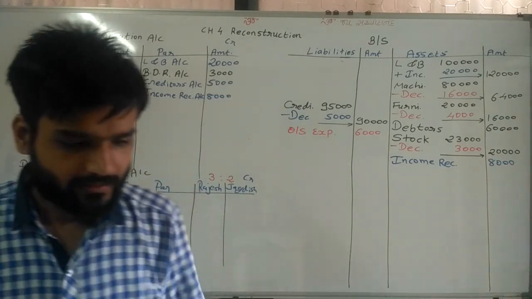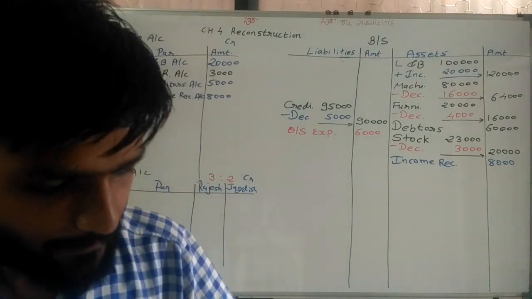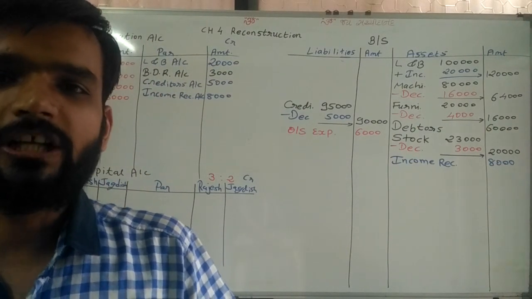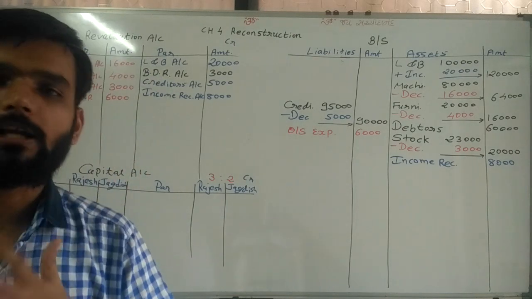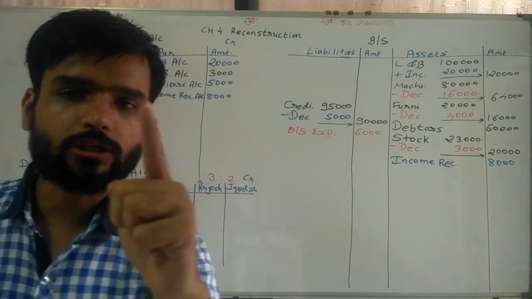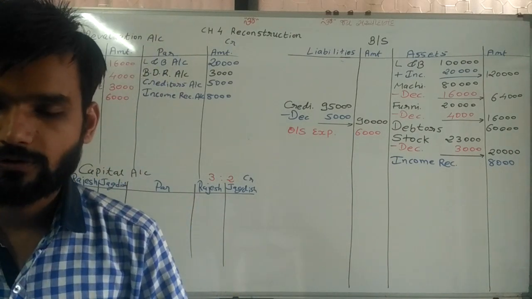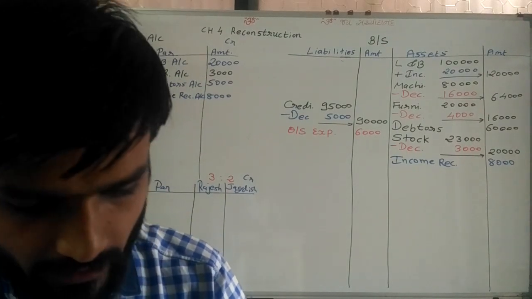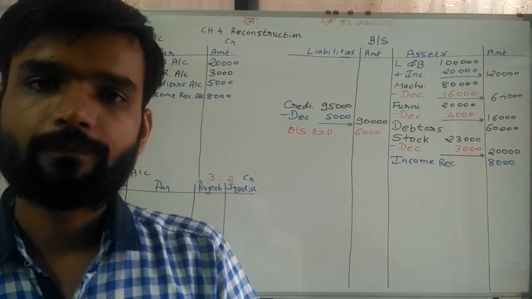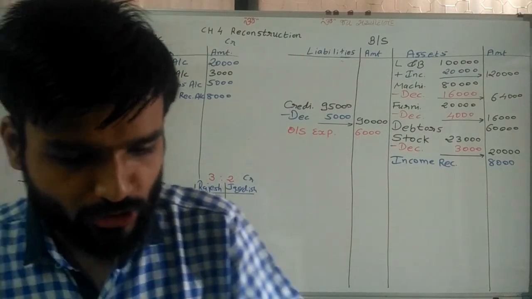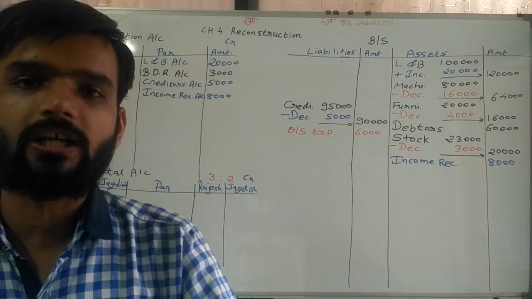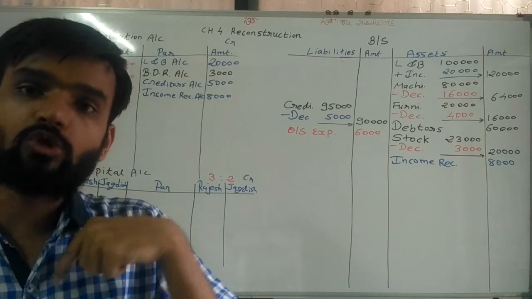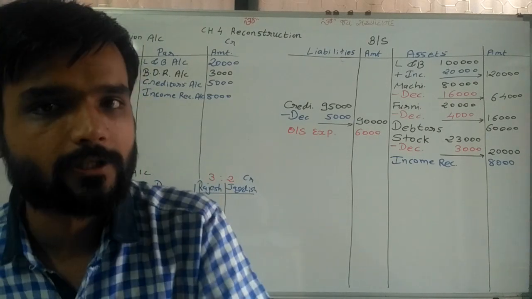Going ahead, and the last adjustment is there. The investment is to be shown at market value. So we need to write investments at market value. Now in the balance sheet, what is actually given? Try to understand. In the balance sheet, investment outer column is given as 30,000. But in brackets there is information. Market value of investment is 25,000. Now outer column 30,000 is given and we need to write now market value 25,000.